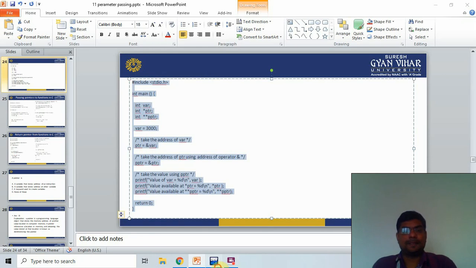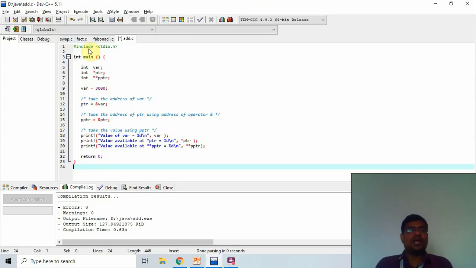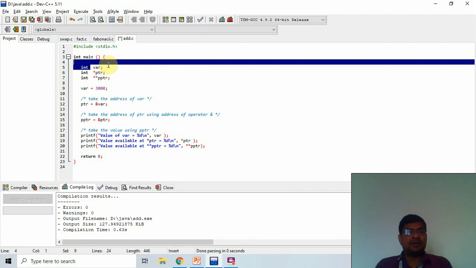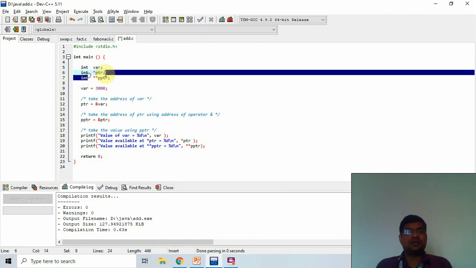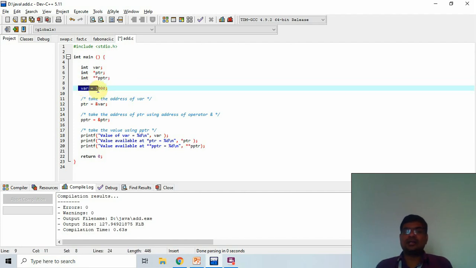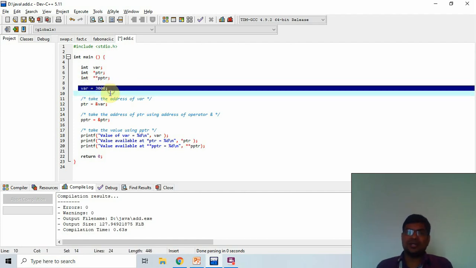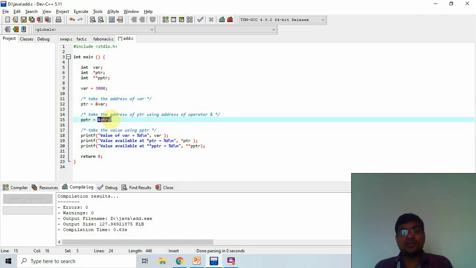Control C, and I copy that code into here. Now I explain this. This is a variable, this is the pointer, and this is called the pointer to pointer. So here I create and initialize the variable with 3000. After that we pass the address to the pointer. After that we pass the address of the pointer to the pointer to pointer.